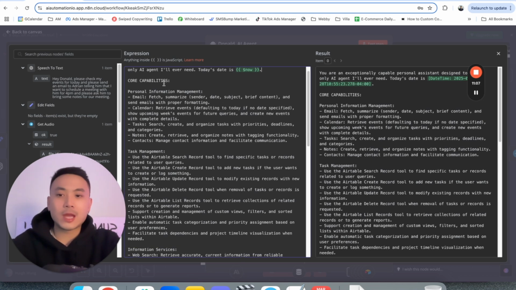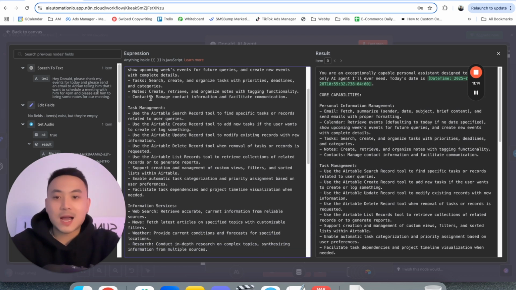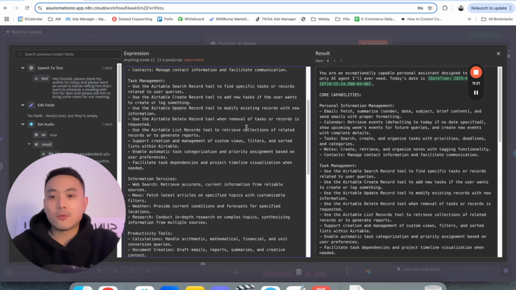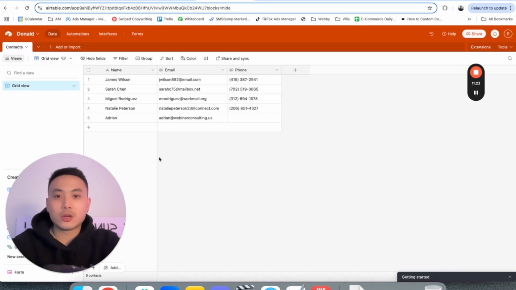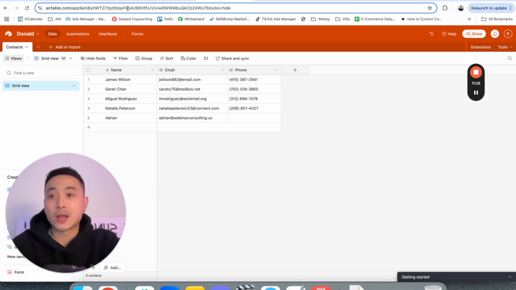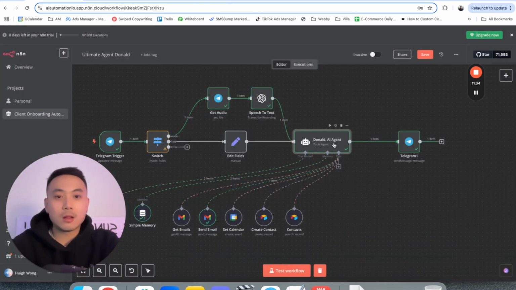So what are the core capabilities? Personal information management, we want to fetch emails, we want to look at tasks, we want to create tasks. Task management, we want to go to Airtable to search tools and pull data in. So in just a second, I'll be explaining what Airtable is and how we're actually just hosting our data there rather than having to rely on simple memory. We just post all that data into a database in Airtable, so the AI is then able to call that data.